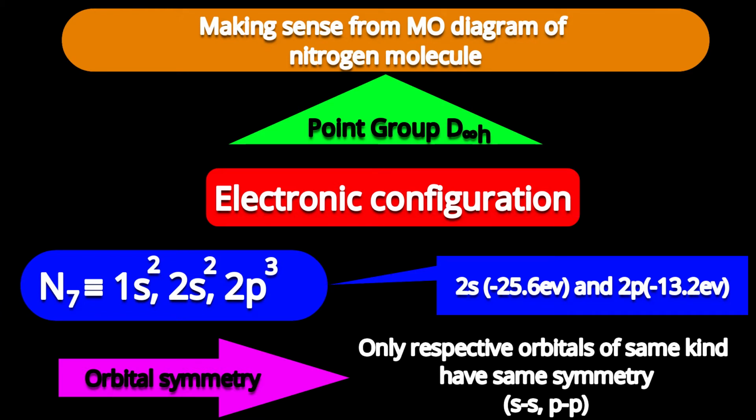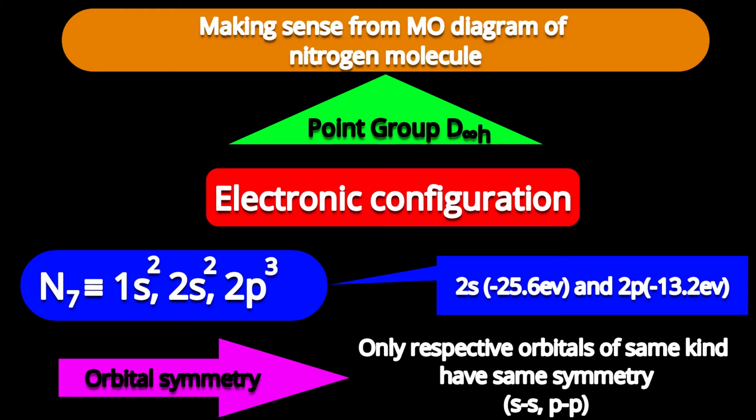Now we have to perform these operations on orbitals, and the orbitals which show similar behavior for those operations are of the same symmetry. So the symmetry of an orbital we decide not on the basis of the shape of the orbital but on the basis of the result given after the operations possible for the molecule. That's the true meaning of symmetry. I will discuss that point later on.